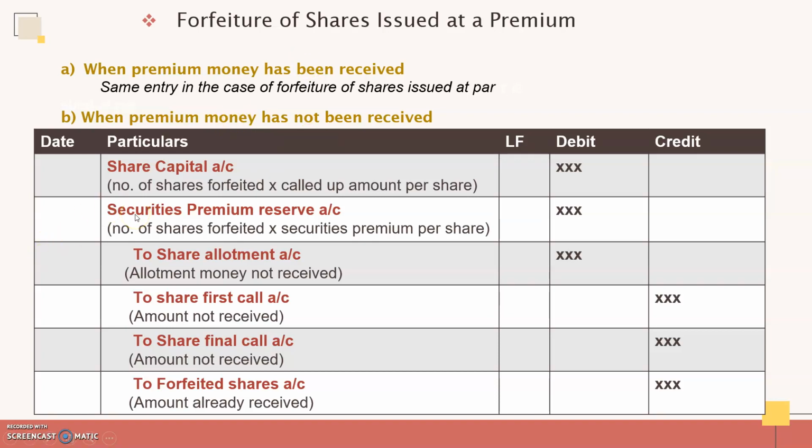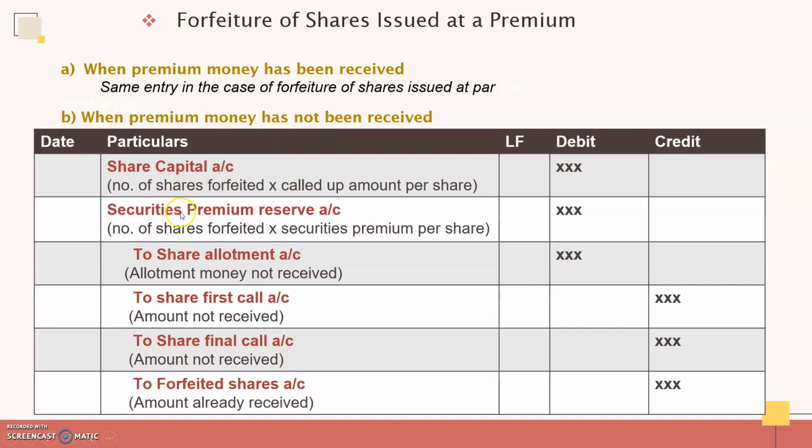And one more thing you have to debit, which is the securities premium reserve account. Because at the time of making it due, suppose it is made due at the time of allotment, you remember what is the entry for that? Securities premium reserve will be credited along with share capital. So the entry will be, if it's collected with allotment, share allotment account debited to share capital, to securities premium reserve. That was the entry.